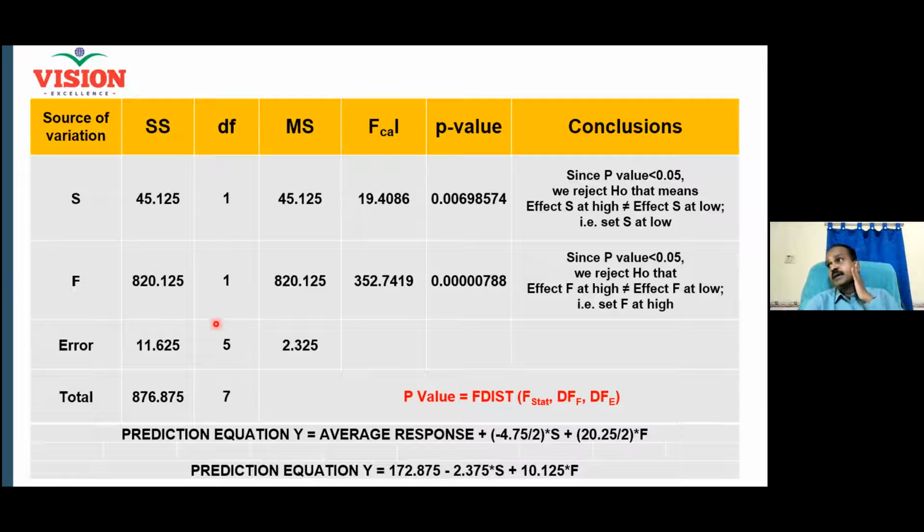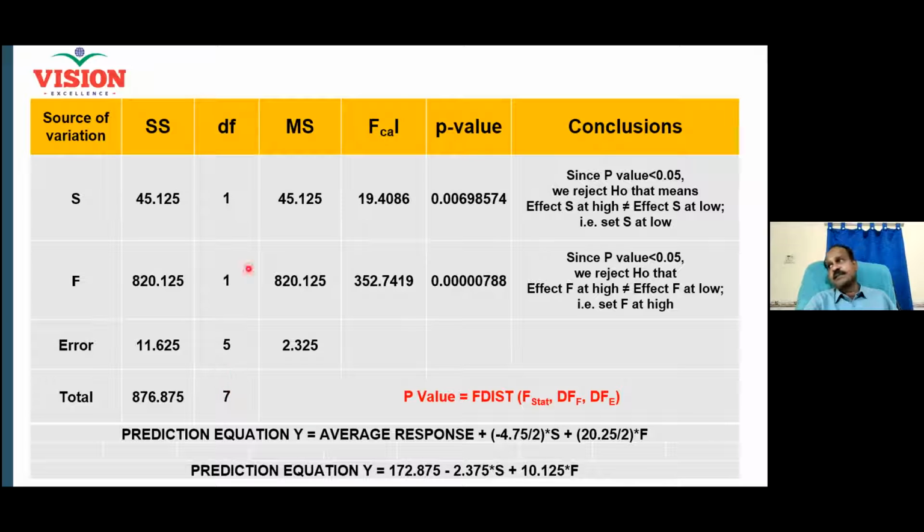And now degree of freedom for factor S. How many levels you have? 2 levels. So degree of freedom is always n minus 1. So 2 minus 1 is 1. For factor F, there are 2 levels. So degree of freedom is 1. Total, for total, the degree of freedom is 7. Because totally, how many readings you have? 8 readings. So 8 minus 1 is 7.